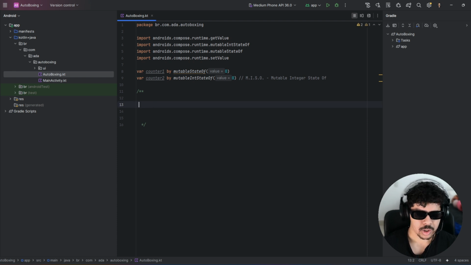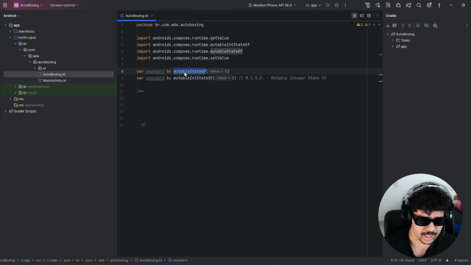Okay, so basically mutableStateOf is a generic function. When you pass 0 here, Kotlin needs to store this state in a way that Compose can observe internally to make composables, in a generic context. Autoboxing occurs, so the primitive int 0 is converted into an Integer object.